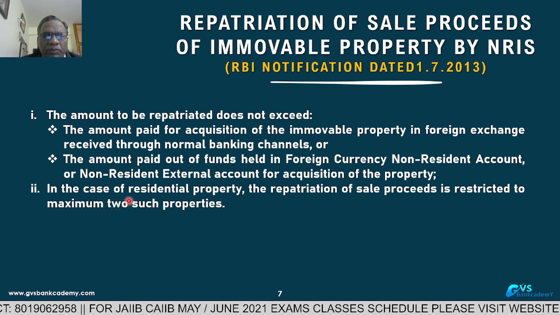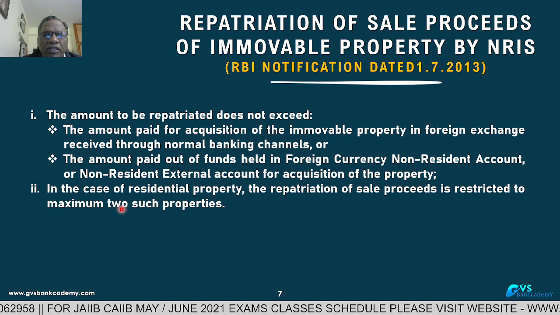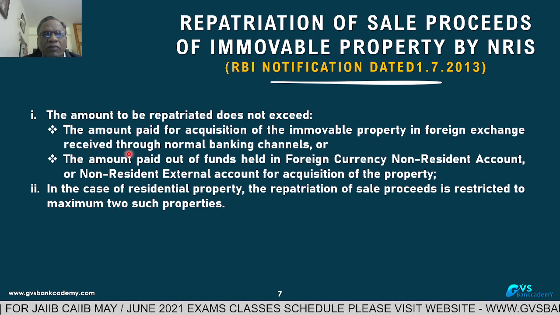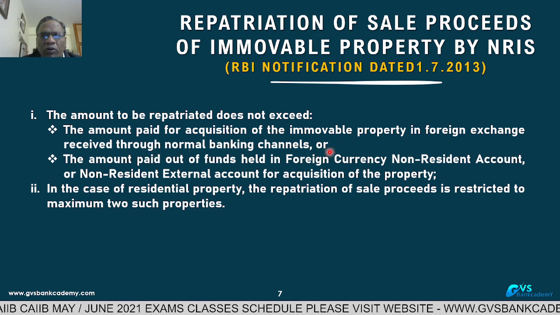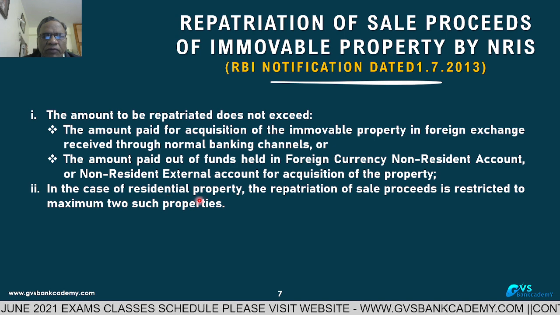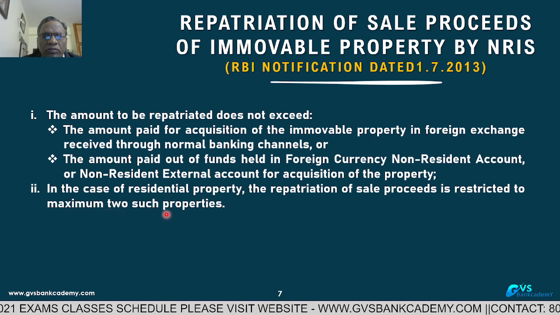The answer is 2. So for residential property, you can repatriate for 2 such properties, subject to the amount received from abroad for purchase through normal channels, or the amount paid from FCNRB and NRE accounts, not being exceeded.